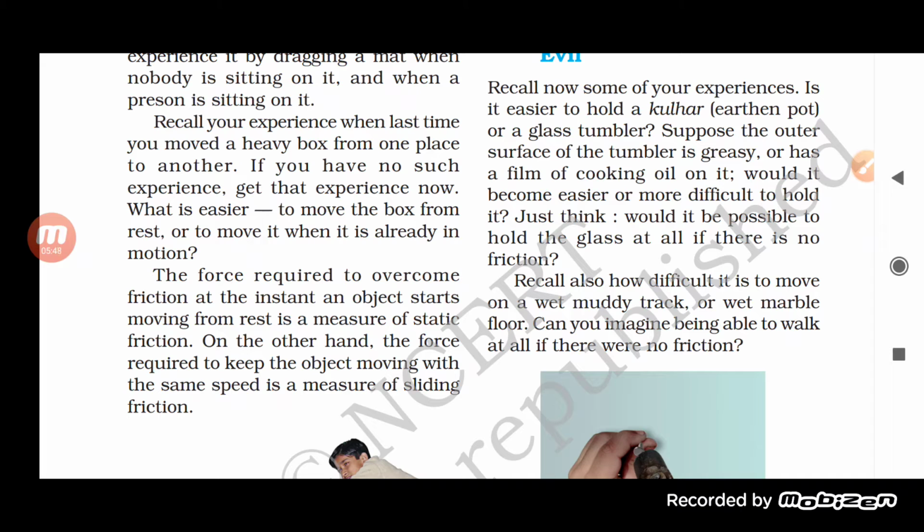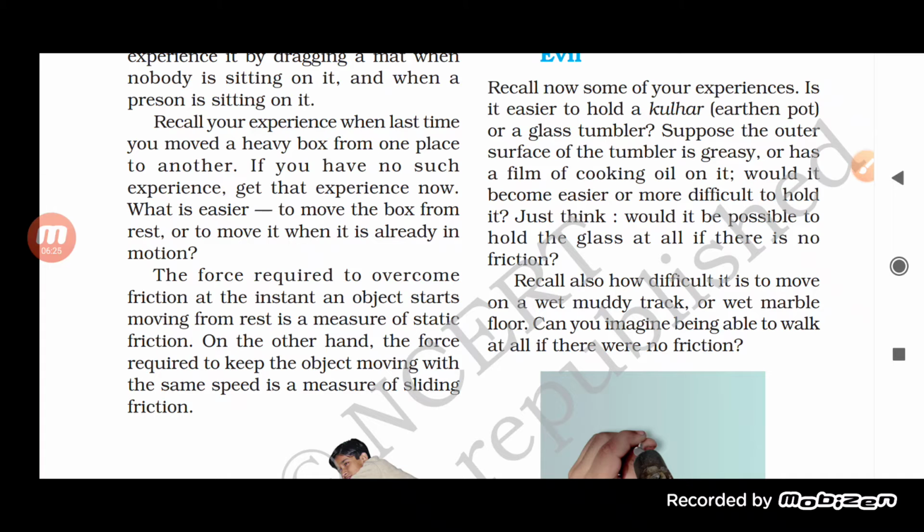Static friction is that friction in which the object is at rest. A force which is acting on an object which makes it remain at its rest position is called static friction or static frictional force, right? So if an object is at rest, we have to supply a force in order to make it move. So actually we are overcoming the force of friction which is acting between the object which is at rest and the ground. Okay, that is the force of friction here.